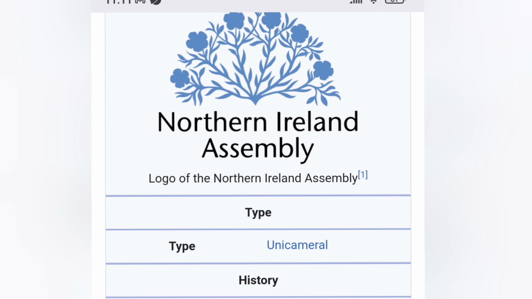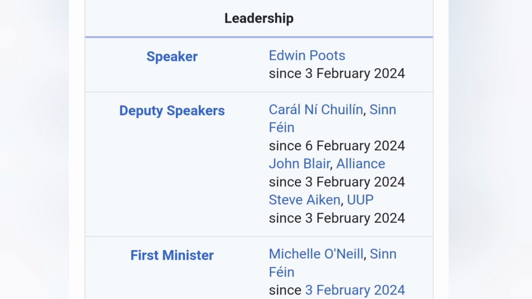Let's look at Northern Ireland. Northern Ireland is one of these countries in the UK, but they have their own legislature called the Northern Ireland Assembly. All right, so we would expect there would be a first minister, and that person is Michelle O'Neill.